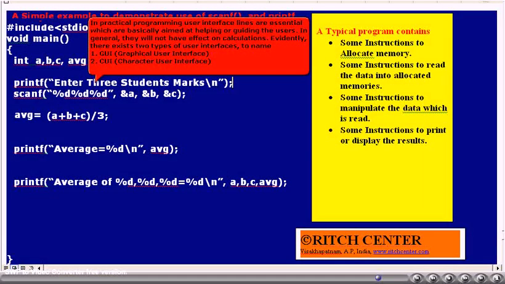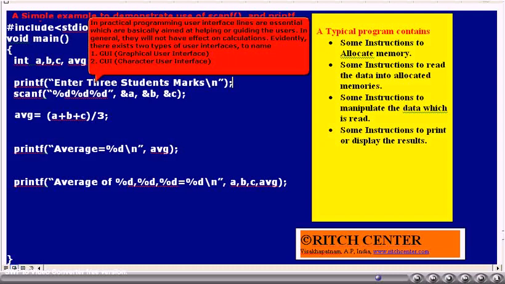Typically, we have 2 types of user interfaces, known as graphical user interface, GUI. You may know Microsoft Windows is a GUI. Similarly, the other one is character user interface, CUI. Most of you know that if you go to the DOS mode, that is, in Windows, if you opt for run and type CMD at the prompt, then you will get a DOS shell.